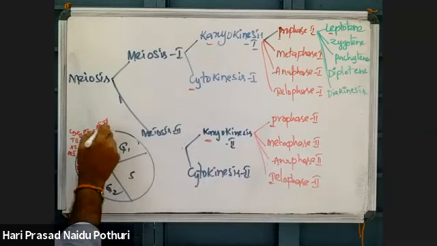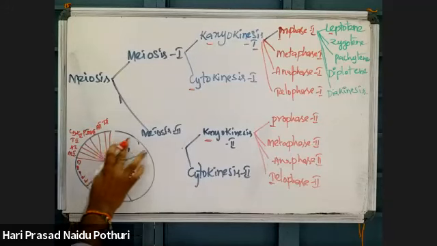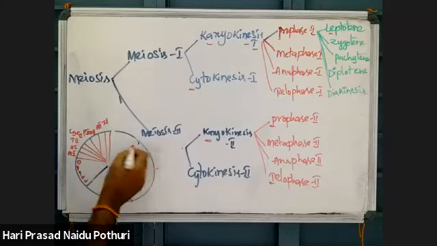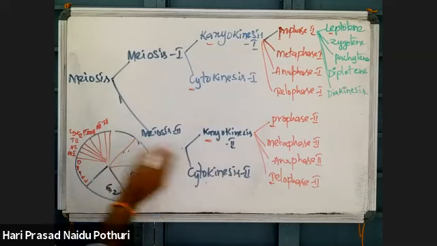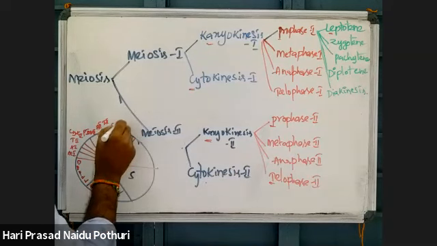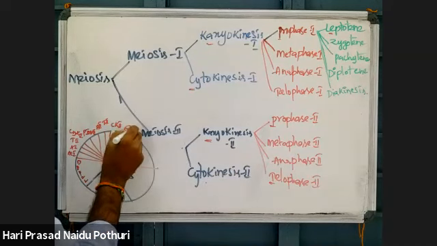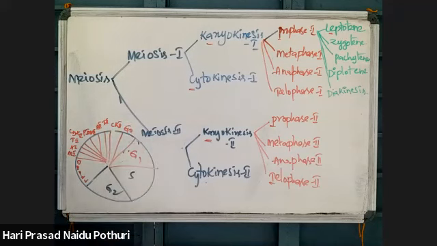Then again cytokinesis 2, then G0, again G1. This is the order of events taking place in meiosis.